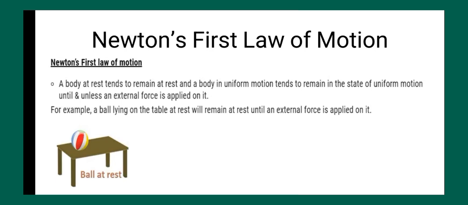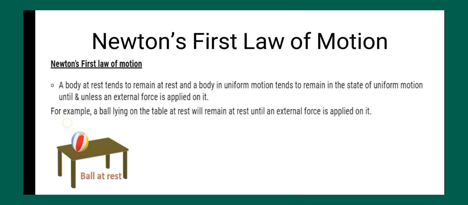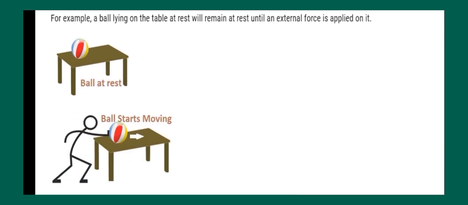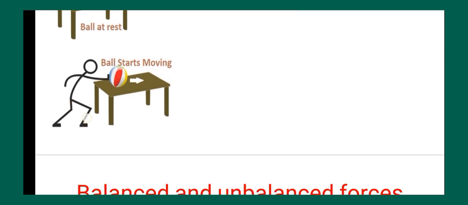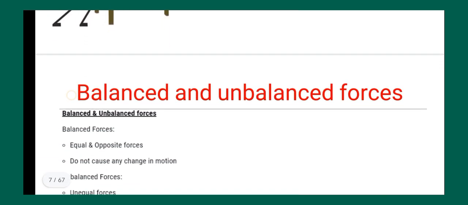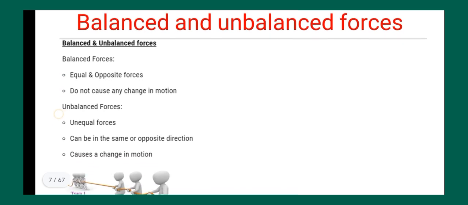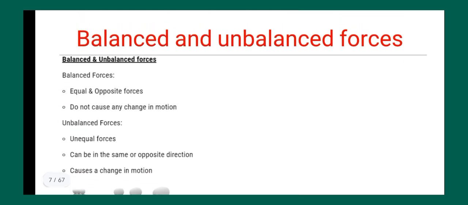This law is also known as the law of inertia. For example, a ball is lying on the table, you can see in the picture, at rest. When you apply force, as in the next picture, the ball starts moving and can fall down. Now, there can be another type of forces, balanced and unbalanced.